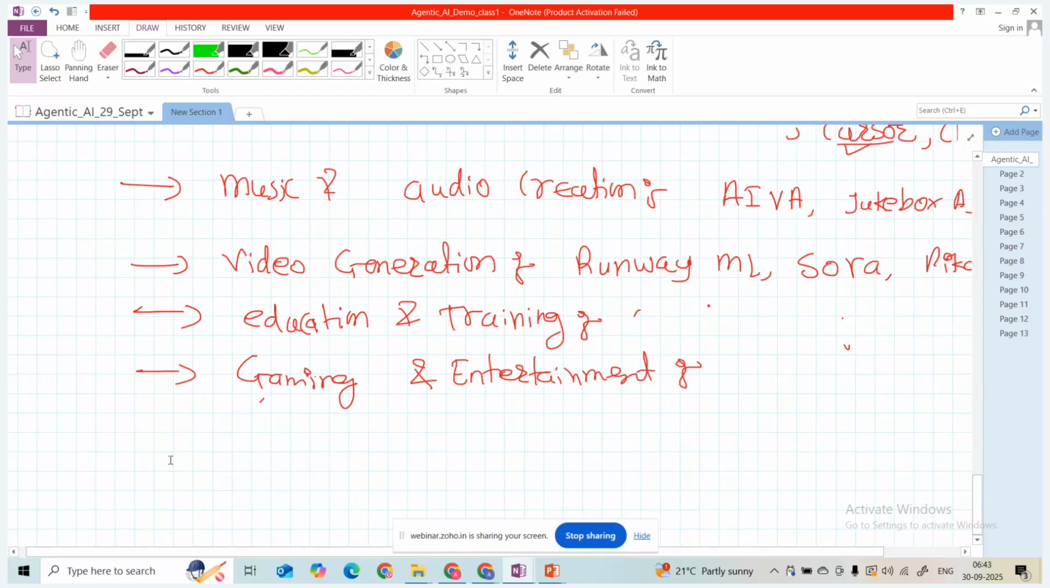So far we learned what AI is, the big picture. Then we learned what machine learning is. Machine learning is a subset of AI, deep learning is a subset of machine learning, and generative AI is also a type within this AI field. Now we are going to understand agentic AI. So what is agentic AI? In that we have the AI agent.